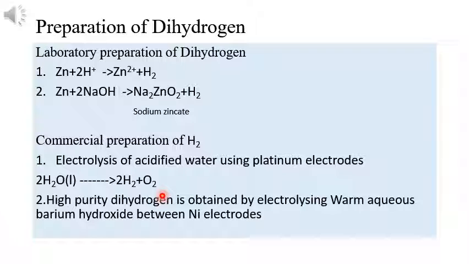Next one is, high purity dihydrogen can be obtained by another process, that is by electrolyzing warm aqueous barium hydroxide between nickel electrodes. In the previous preparation we said platinum electrodes, here we use nickel electrodes. Using warm aqueous barium hydroxide we can prepare dihydrogen. Those are the methods we generally use for the preparation of hydrogen, commercially and in the laboratory.